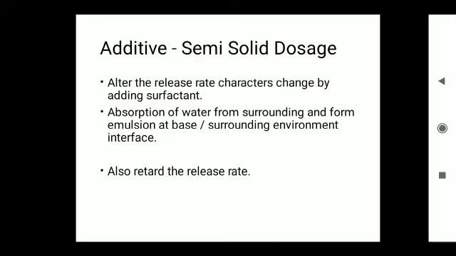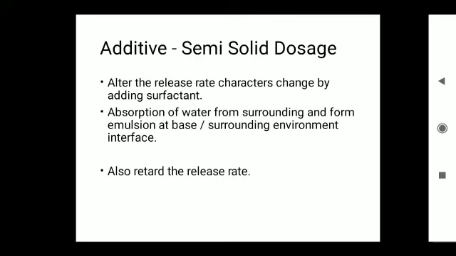In some cases, the release rate increases by absorption of water from the surroundings, forming an emulsion at the base and surrounding environment interface. This causes emulsification, which increases the interfacial area and the release of the medicament.